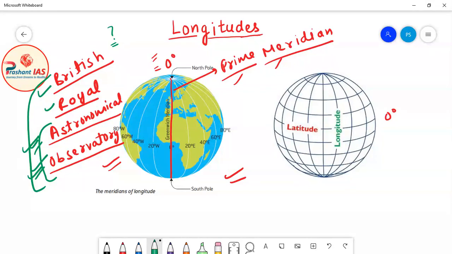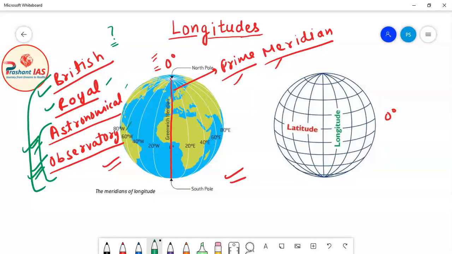For example, there was a very good contribution of the British Royal Astronomical Observatory in the field of astronomy and geography. So it was an honor to the observatory that the longitude which passes through it was declared as the reference longitude.